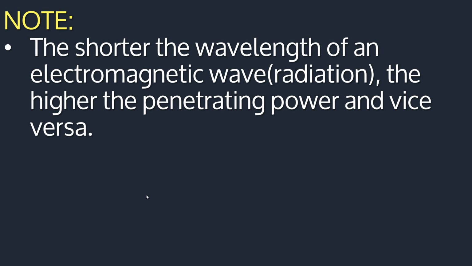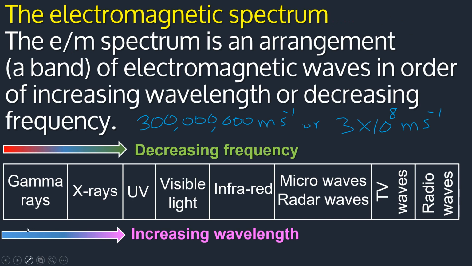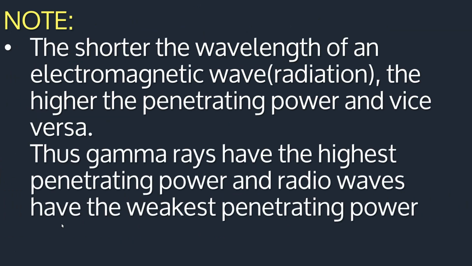I have already talked about this. We said that gamma rays have shorter wavelength and higher frequency, and therefore they have the highest penetrating power. Thus gamma rays have the highest penetrating power and radio waves have the weakest penetrating power.